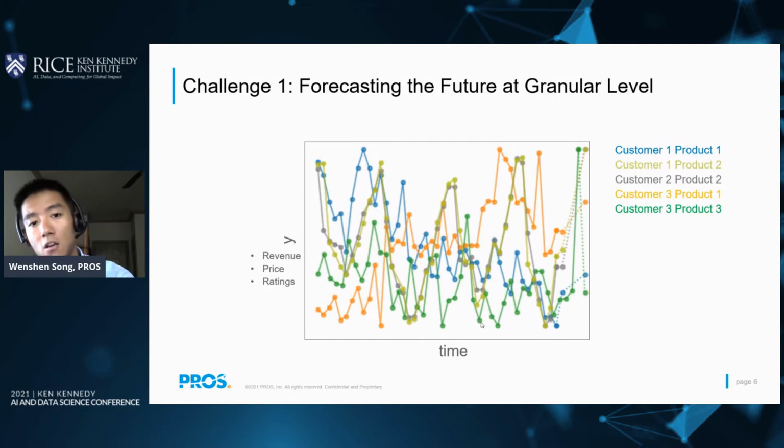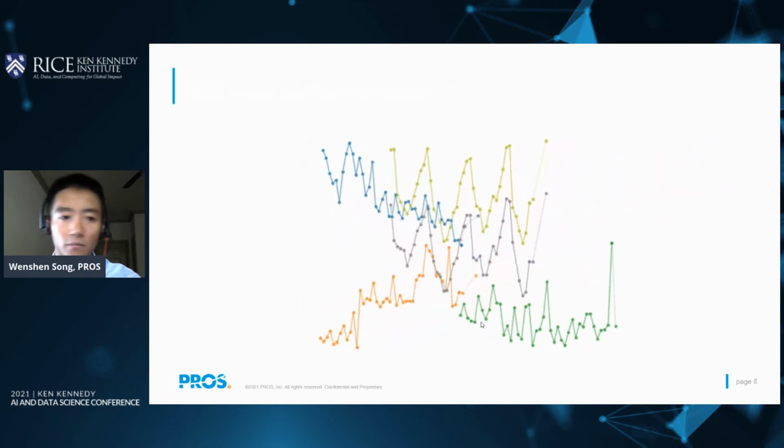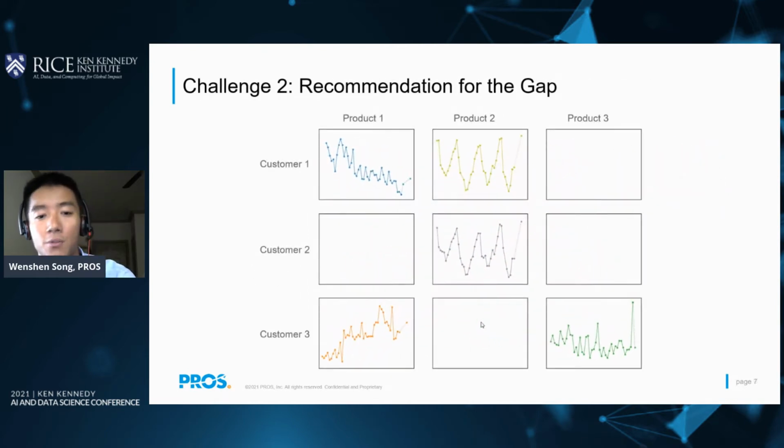Because for transaction data, we have more than one customer and product, and we need to forecast each of them. So the first challenge in transaction data is forecasting at a granular level for each customer and product combination. If we spread out those time series into a customer-product matrix, we can find it is very sparse with a lot of gaps. So how can we find those gaps based on the existing purchase patterns? Here comes the second challenge, recommendation for the gaps.